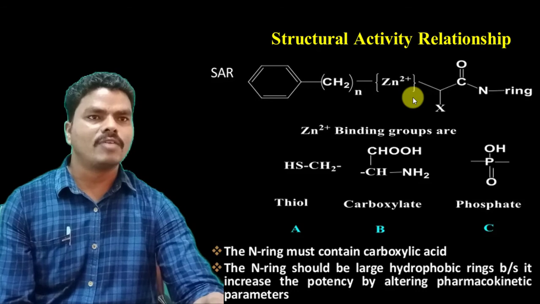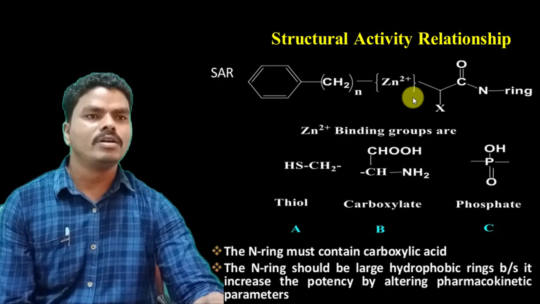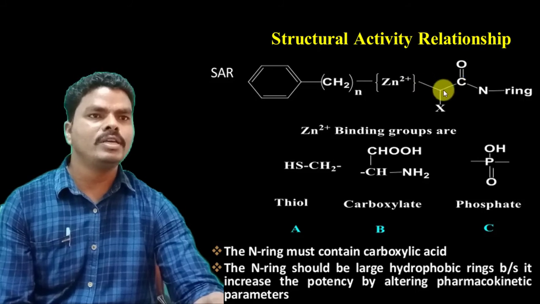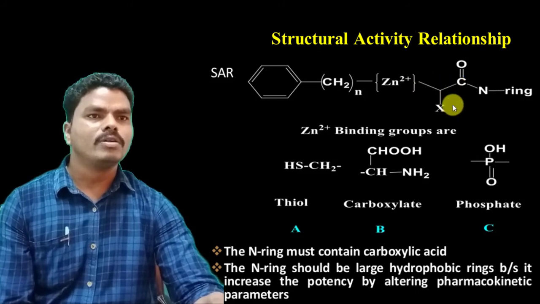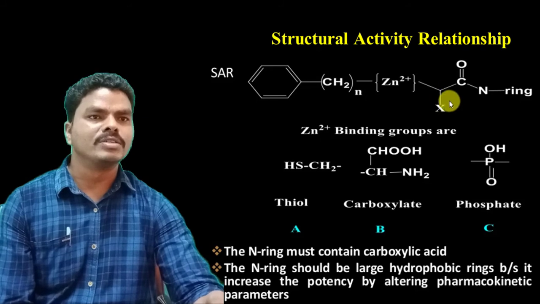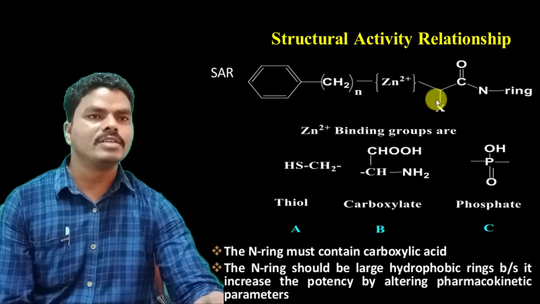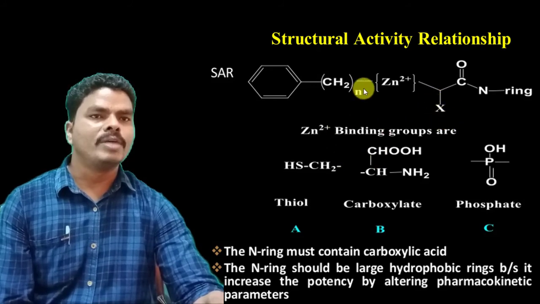Either it is a sulfhydryl group or carboxylate group or phosphate group, and this will be attached to the carbonyl group through the methyl group, which also has some substitutions. Either it is a methyl group, or in the case of lisinopril it is the propylamine group.